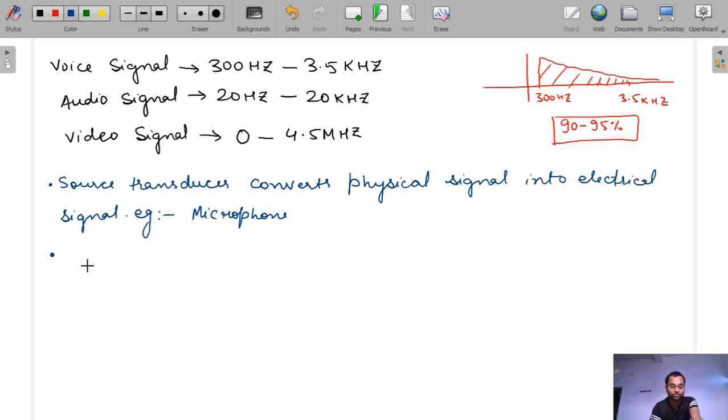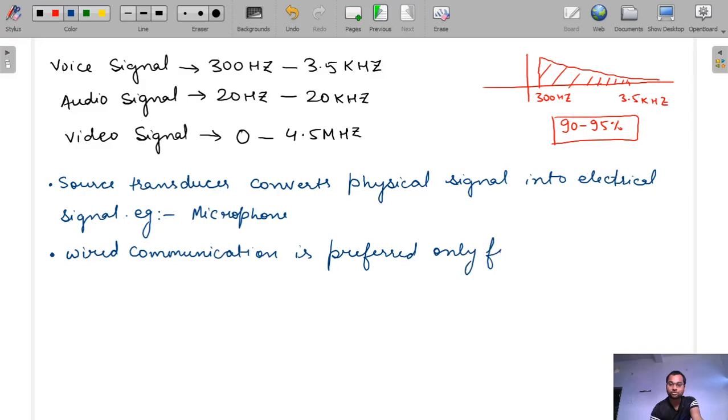For that, wireless communication is the perfect one.